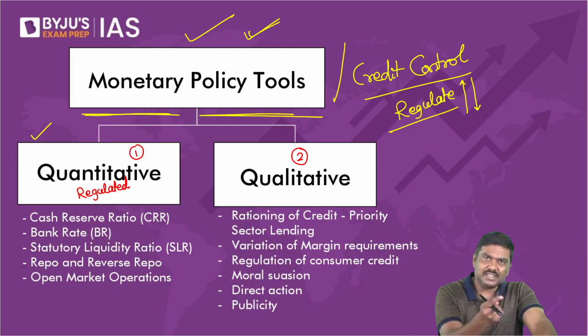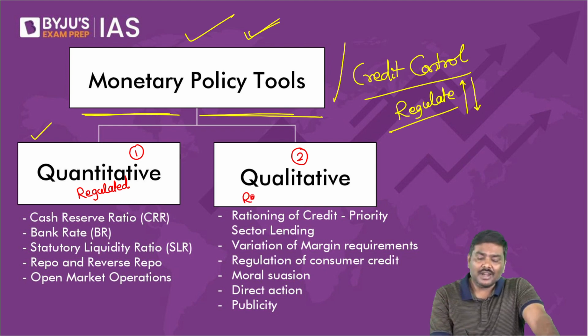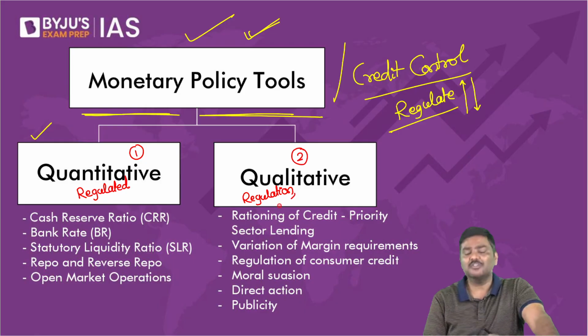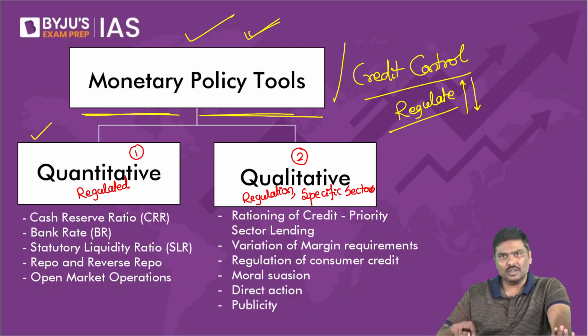Either increase or decrease money supply in the overall market. Whereas in qualitative, along with regulation of money supply, we can also target specific sectors. You will understand what is the meaning of this when I take up tools under each one of them. Please give me some time.